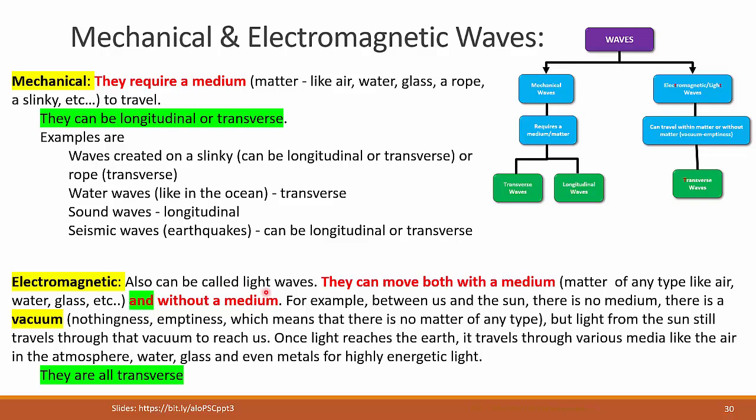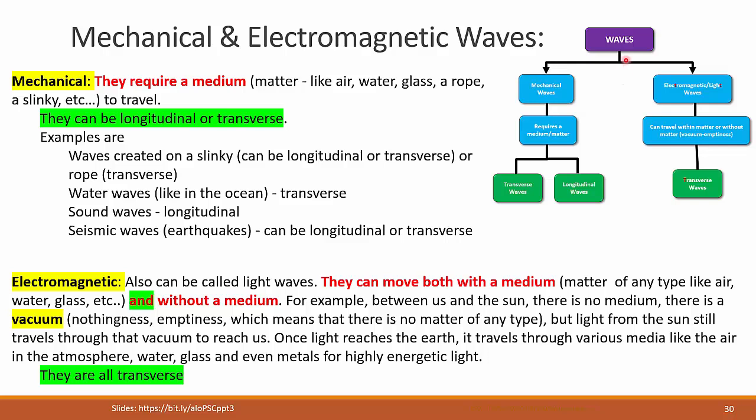But the most striking difference is that it can move through vacuum when mechanical waves cannot move through vacuum. And remember, vacuum is a lack of any type of matter, nothingness, emptiness. Now, another property of electromagnetic waves that distinguishes them from mechanical waves is that they are all transverse waves. They cannot be longitudinal. They are all transverse.